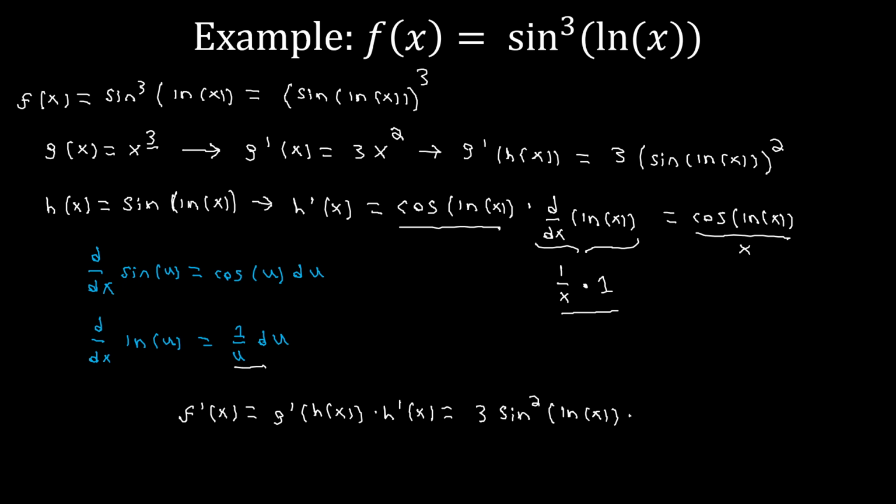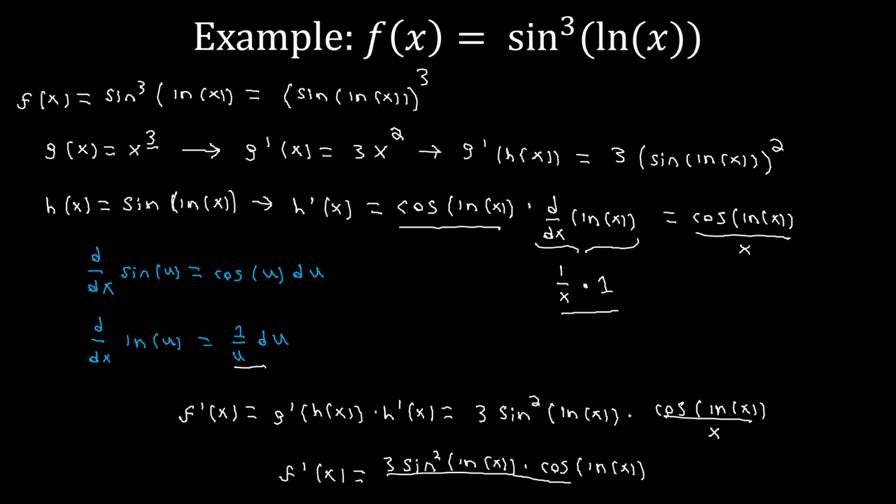And then that's going to be multiplied by the cosine of ln of x, all over x. And there's not really much simplification we could do here, so that will be our final answer. We get that f prime of x is again 3 sine squared of ln of x times cosine of ln of x, and then that's everything divided by x. So this here would be our final answer.